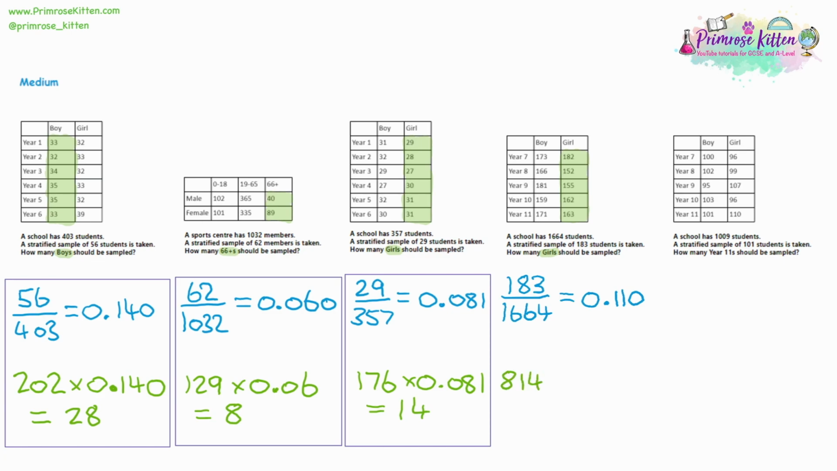814 girls. So multiply it by the proportion, finding roughly 11% of them, and I'm getting 89.54. So I'm going to have to round that up. So we're going to sample 90 girls altogether.